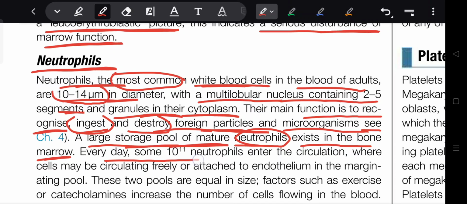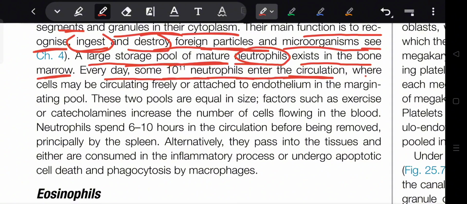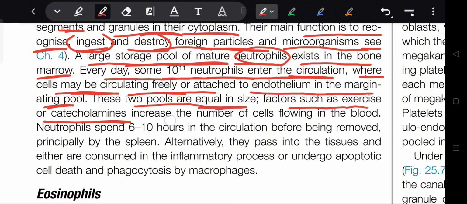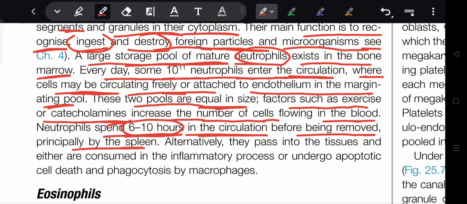Every day, some 10^11 neutrophils enter the circulation, where cells may be circulating freely or attached to endothelium in the marginating pool. These two pools are equal in size. Factors such as exercise and catecholamines increase the number of cells in the blood. Neutrophils spend 6 to 10 hours in the circulation before being removed, principally by the spleen.